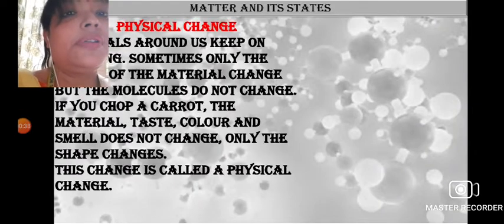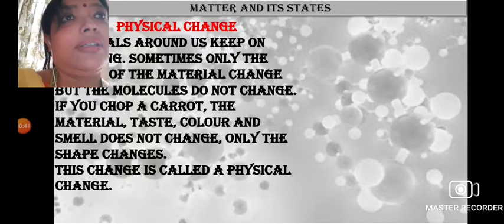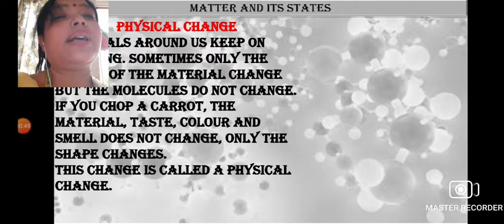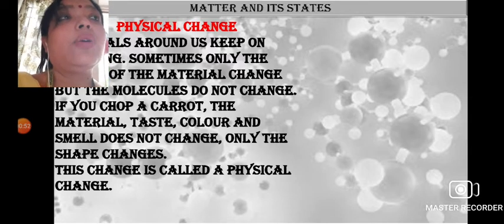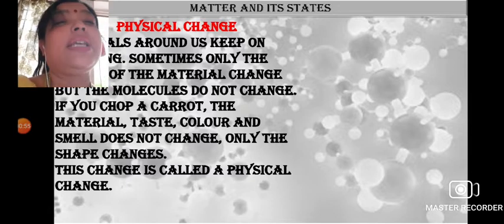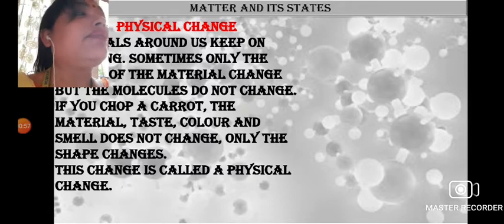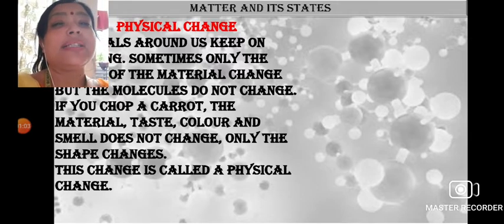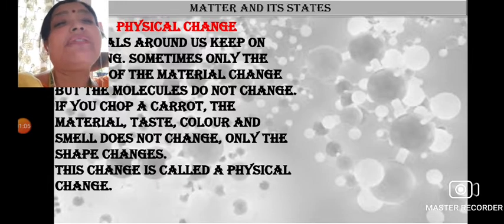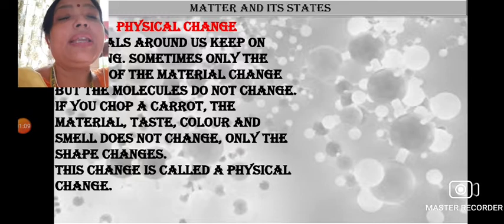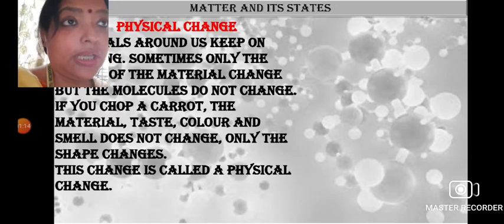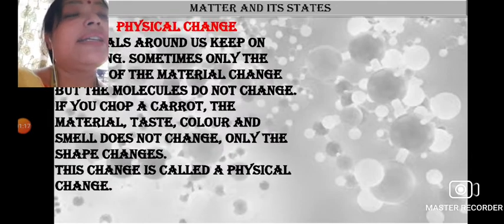Now, what do you mean by the physical change? All around us, there is constantly a change. One material is changing into another material. Although the molecules of the material do not change, the form of the matter is constantly being changed. For example, if you chop a carrot, the material, taste, and color will remain the same, only the shape will change. This type of change is known as the physical change.